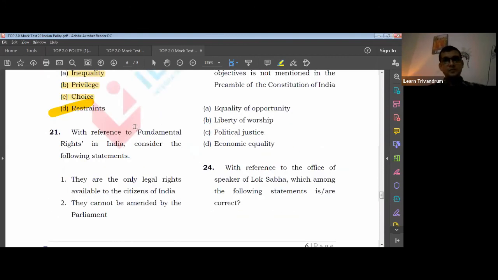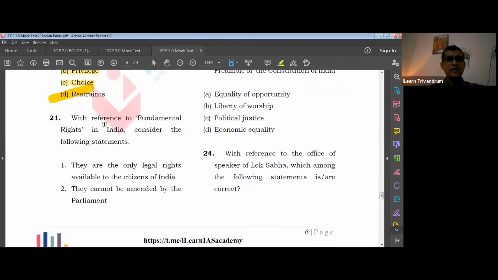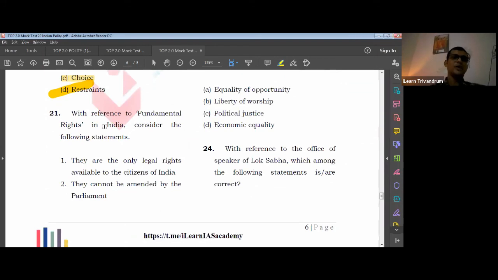Come to 21st. With reference to fundamental rights in India, consider the following statements. Fundamental rights are mentioned in Part 3. Now let us look. They are the only legal rights available to citizens of India. Now, what is this legal right?